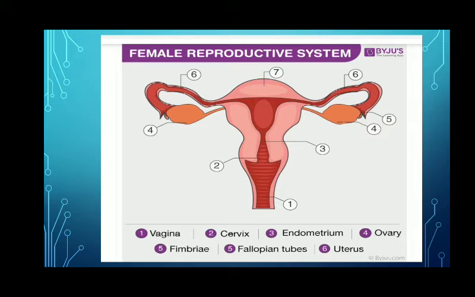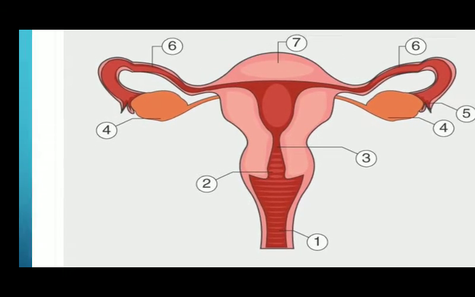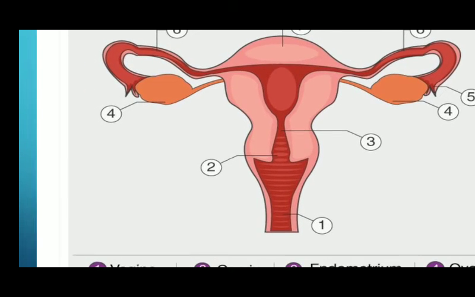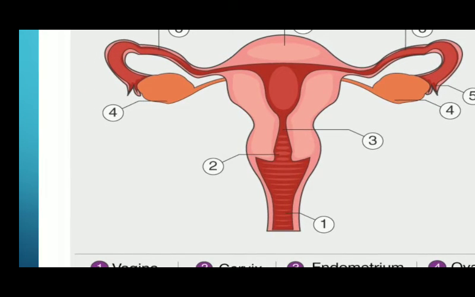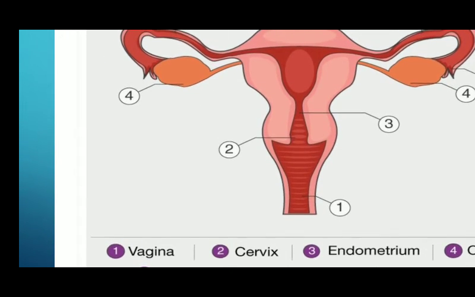The uterus is connected through a narrow opening that's called the cervix. Here you can see the cervix. That is connected through the cervix to another tube that's called the vagina. Here you can see the vagina.